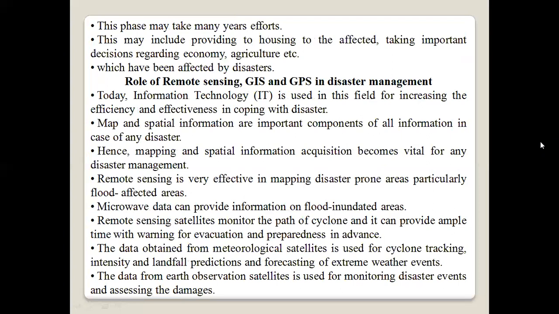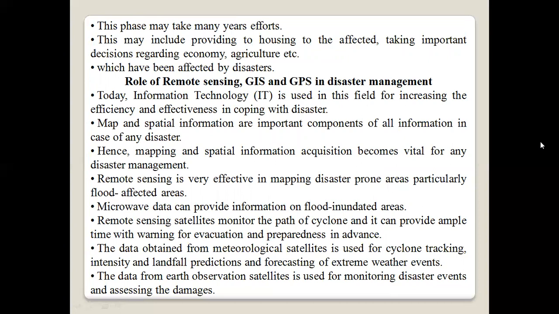Next is the role of remote sensing, GIS and GPS in disaster management. Today, information technology used in this field is increasing effectiveness and efficiency in coping with disasters. Maps and spatial information are important components of all information in case of any disaster. Hence, mapping and spatial information acquisition becomes vital for any disaster management. Remote sensing is very effective in mapping disaster-prone areas, particularly flood-affected areas.